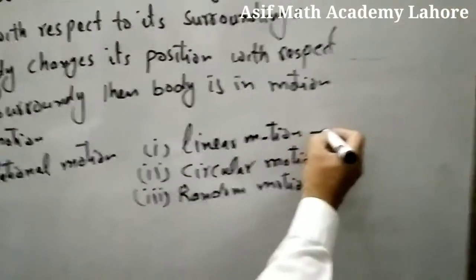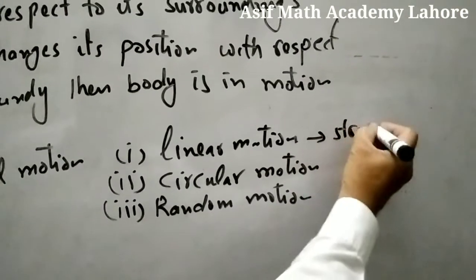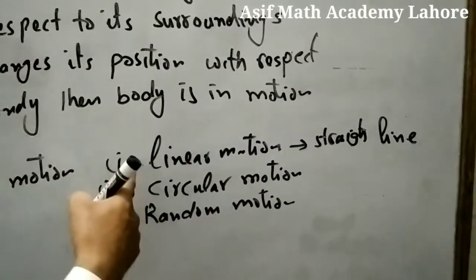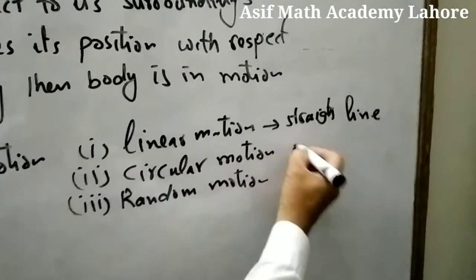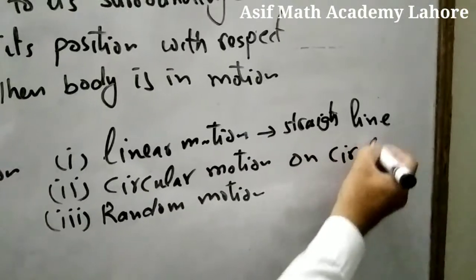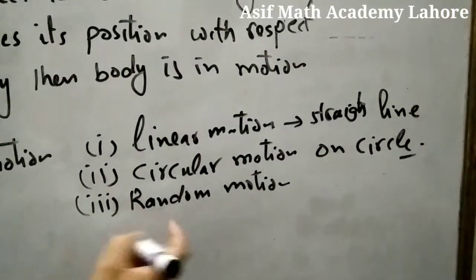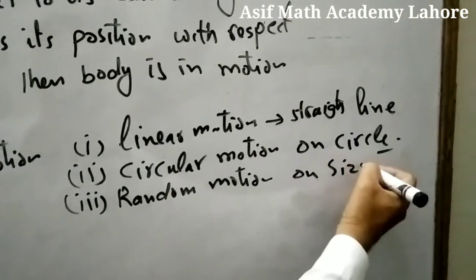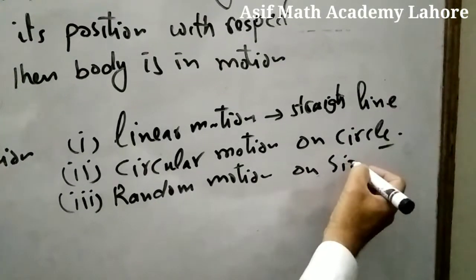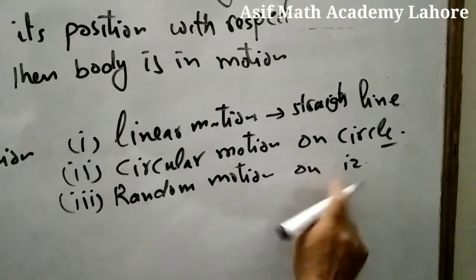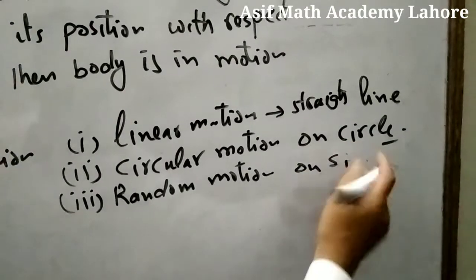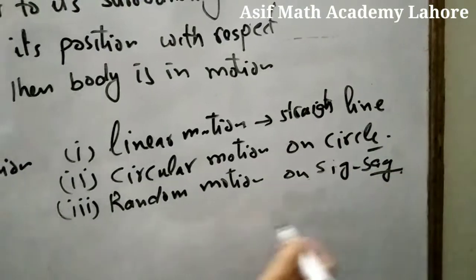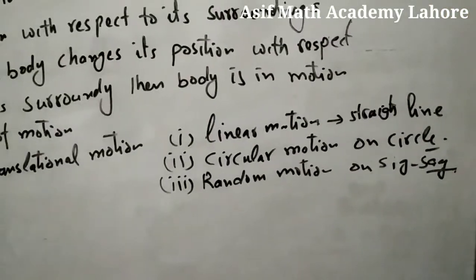So straight line motion is linear, on a circle it is circular, on a zigzag path it is random motion.